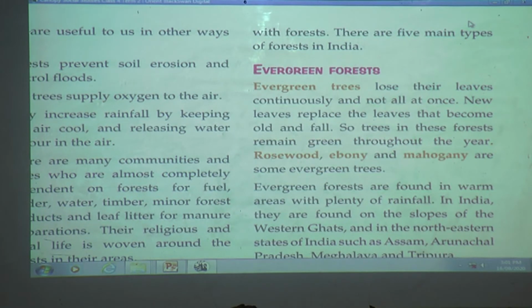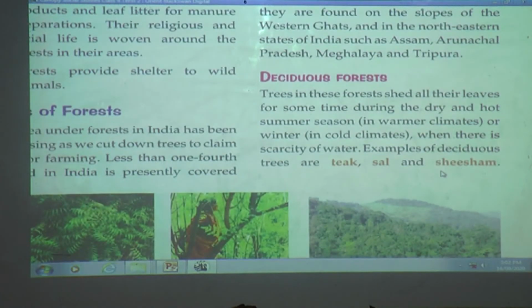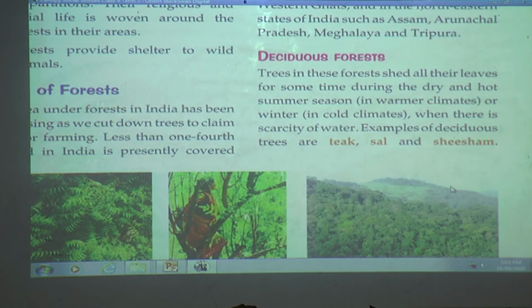Type of forest. Evergreen forests. Features of the forest. Evergreen trees lose their leaves continuously and not all at once. New leaves replace the leaves that become old in fall. So trees in these forests remain green throughout the year. Places they are found in India. Evergreen forests are found in warm areas with plenty of rainfall. In India, they are found on the slopes of the Western Ghats and in the northeastern states of India, such as Assam, Arunachal Pradesh, Meghalaya, and Tripura. Examples of trees found in these forests: rosewood, ebony, and mahogany.